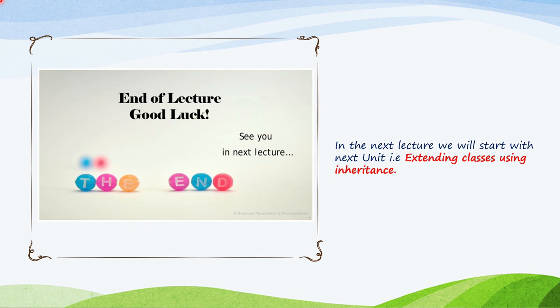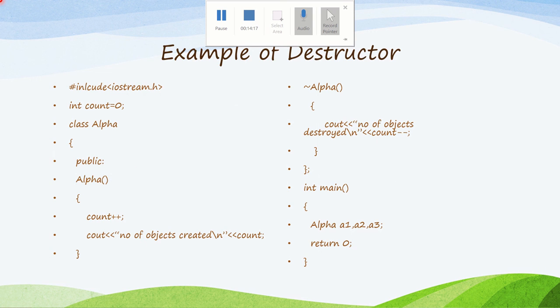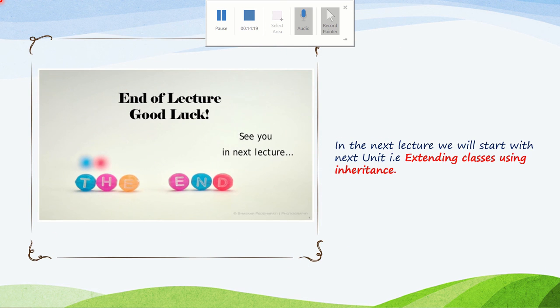So this was all about constructors and destructors. We'll stop here and this way we have completed our unit 2, that is classes and objects. In the next lecture we'll start our unit 3, extending classes using inheritance.